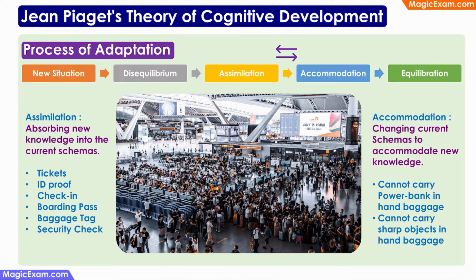Next, let's talk about Jean Piaget's process of adaptation. Piaget says that whenever we come across a new situation, we start with a state of disequilibrium and then we assimilate some new knowledge or we accommodate some new knowledge and then we reach a stage of equilibration.